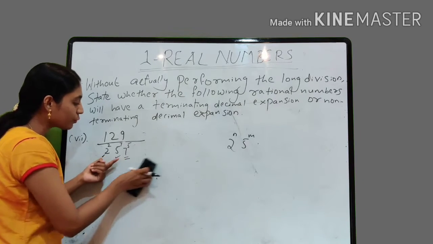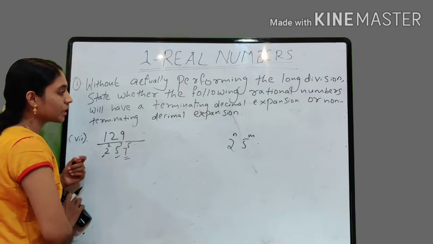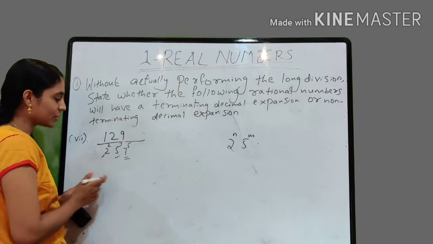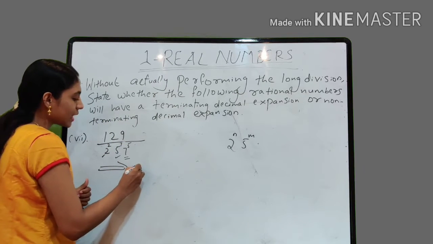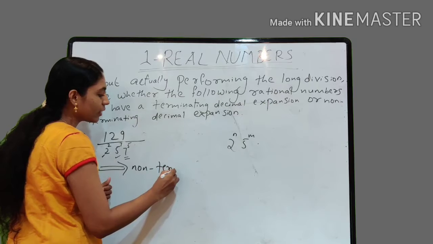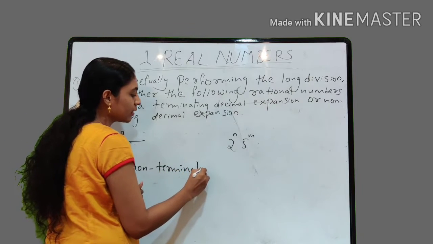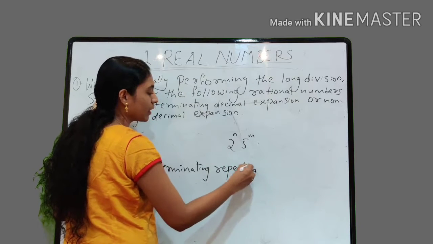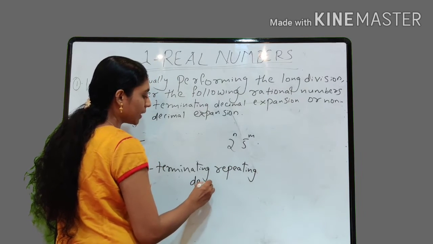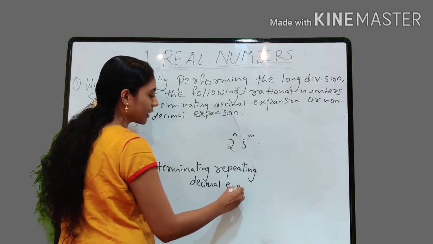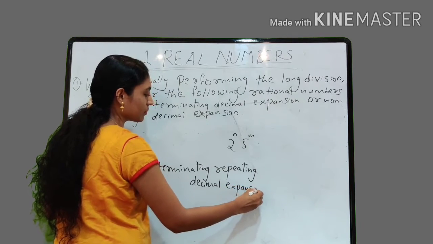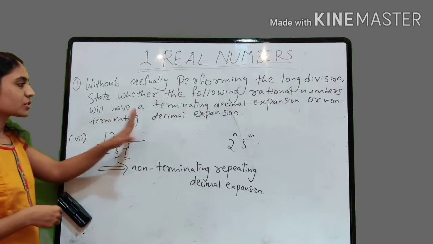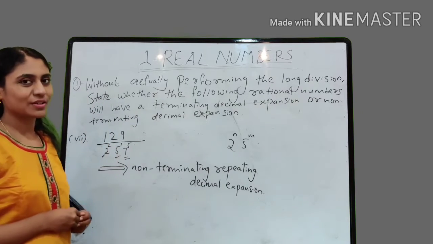So this is not of the form, since the denominator is not of the form 2 raised to n into 5 raised to m, where n, m are non-negative integers, we can say that this rational number is having a non-terminating repeating or recurring decimal expansion. Understood why this becomes non-terminating repeating? Because the denominator is not of the form 2 raised to n into 5 raised to m.